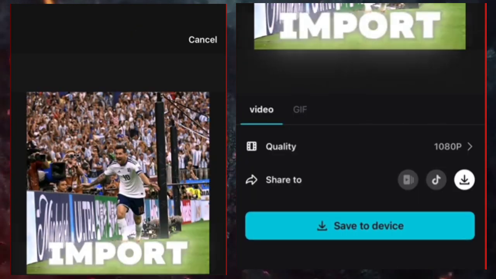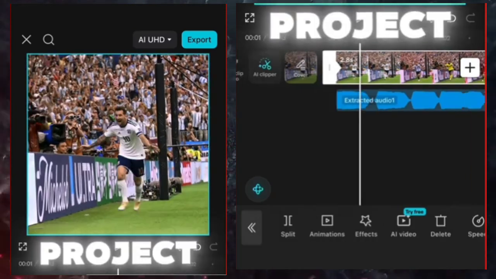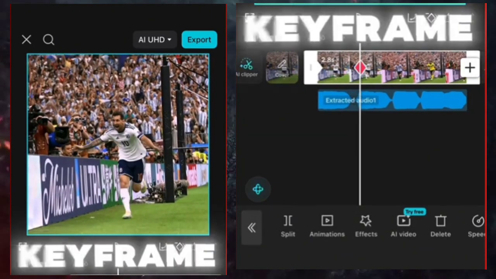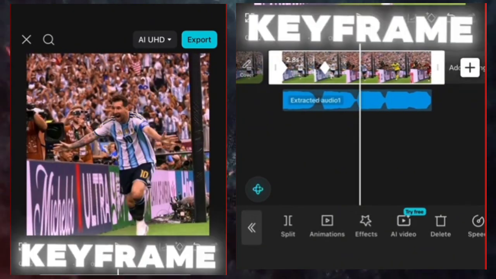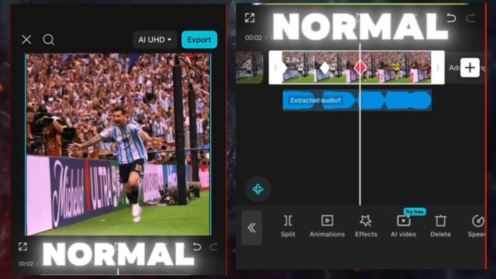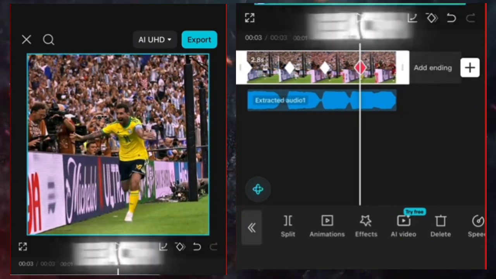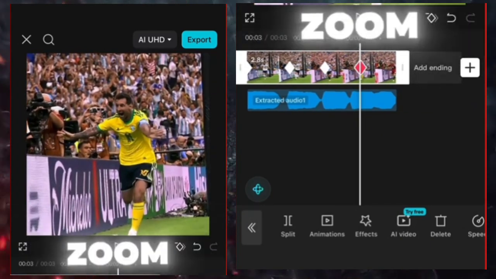Export it. Import the exported clip into a new project, then add a keyframe at the start and a keyframe on the next beat. Zoom into the clip on the second keyframe. Add a keyframe on the next beat, then make the clip normal size. Keep adding keyframes on each beat and alternating between this zoom process.